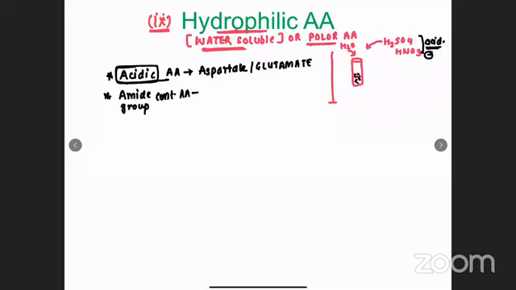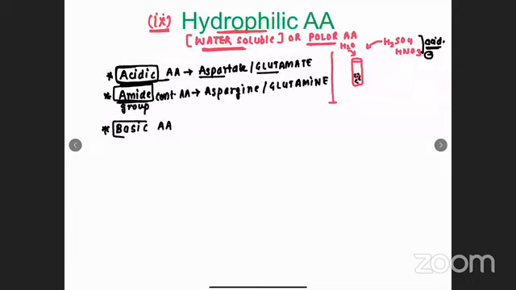Amide group containing amino acids are going to be water soluble, because wherever there is amide, there is an excess amount of acid, and wherever there is acid, that is going to be water soluble. So can you name the amino acids which contain an amide group? Yes, asparagine and glutamine. So they are also water soluble. So we are remembering the amino acids via the categories. The first, acid is water soluble, amide is water soluble. If acid is water soluble, I can say base is also water soluble, basic amino acids, because they contain positive charge. If acid is water soluble because it is negative, then positive is also water soluble.